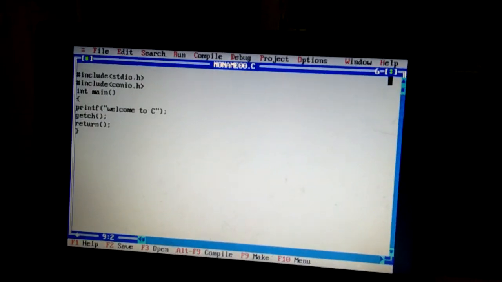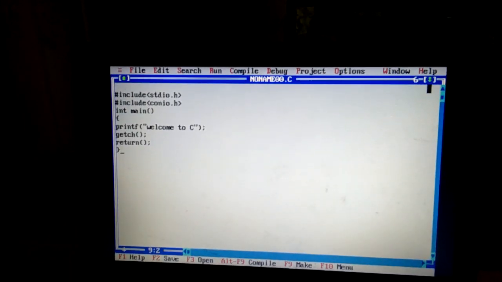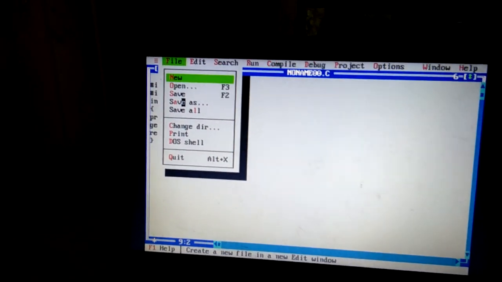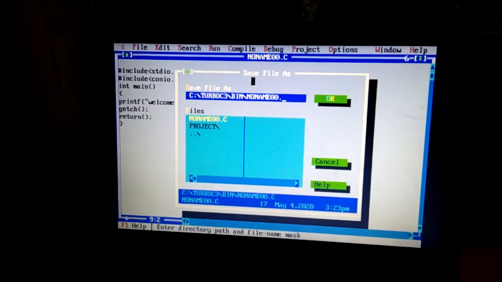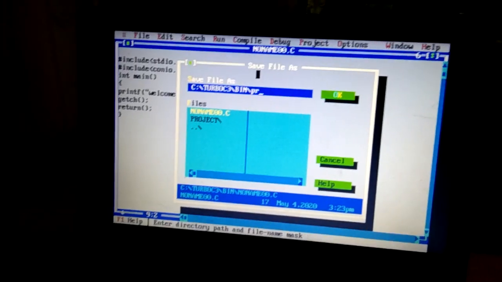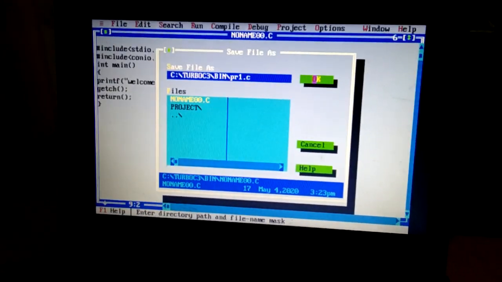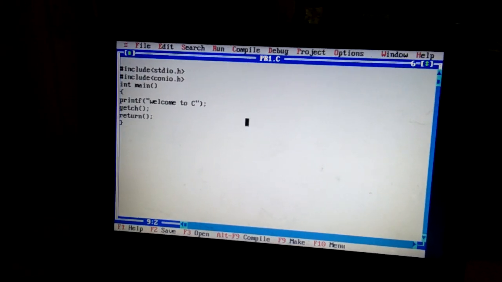So this is editing the C program. Now I have written a program. You can save it. You can save it as first program, say program1.c. By default the extension will be .cpp. You can change it. Now how do you compile this in Turbo C++?